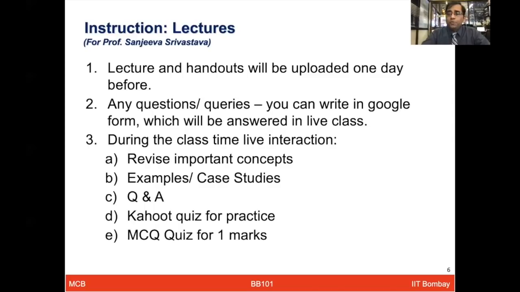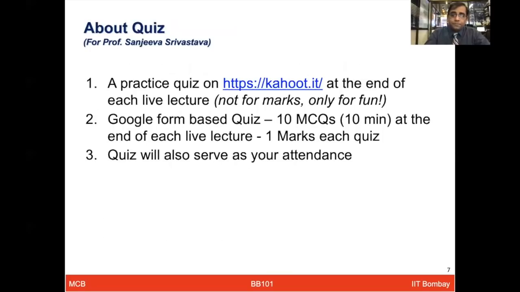This quiz will be given to you for practice every day. So one quiz will have a couple of questions for you to refresh the concepts and get acquainted with the MCQ questions, right? But after that, you'll be given 10 questions, which will give you 1 mark, from the Google form, with 10 minutes or so, so you have limited time to finish the quiz, and you can do that for 1 mark. So the practice quiz will be given at the end of each lecture, so that you are familiar with the concepts and with the MCQ type of questions. And the Google form based quiz will be given at the end, which will count towards your evaluation.